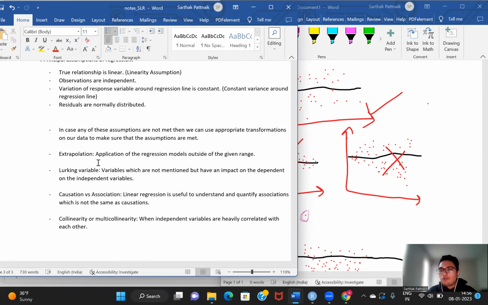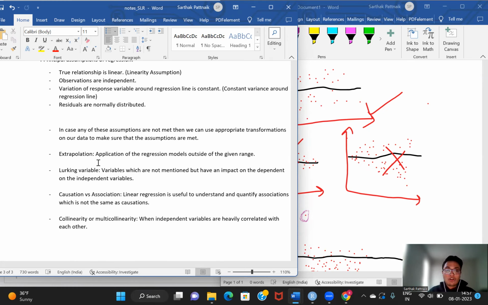But there can also be an important factor of skill set, let's say, which we haven't taken into consideration, but that might have a significant impact on the dependent variable salary. So lurking variables are those variables which are not taken into consideration or not mentioned, but they still might have an impact on the regression model.